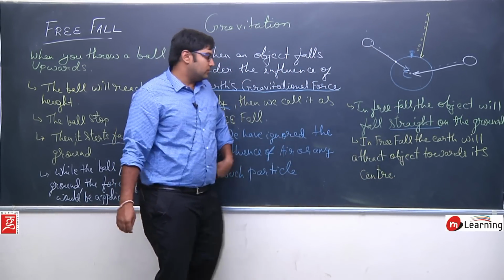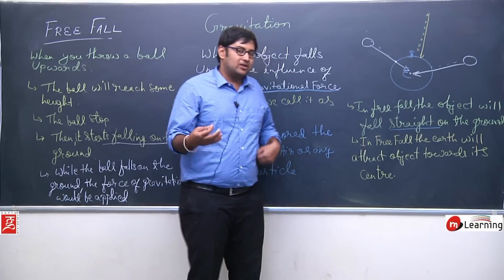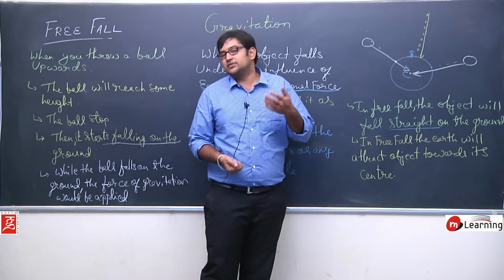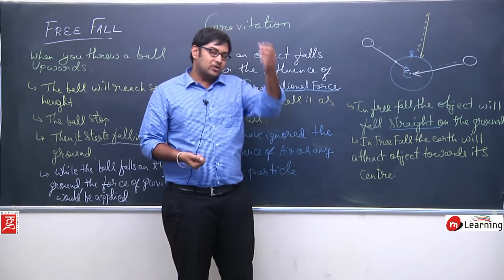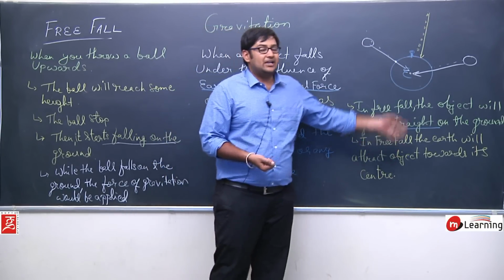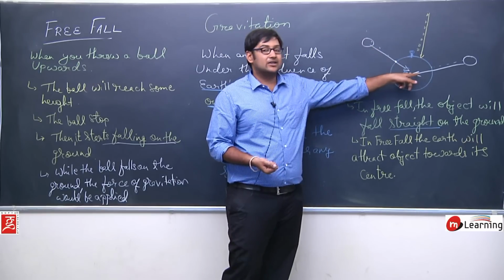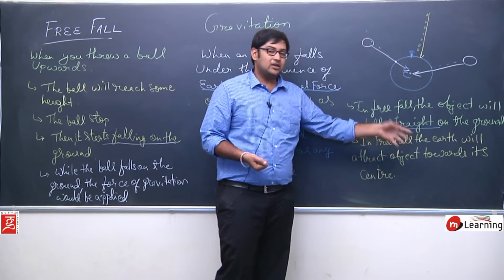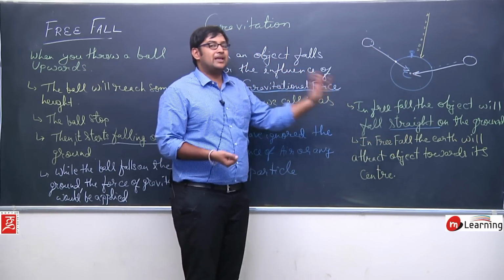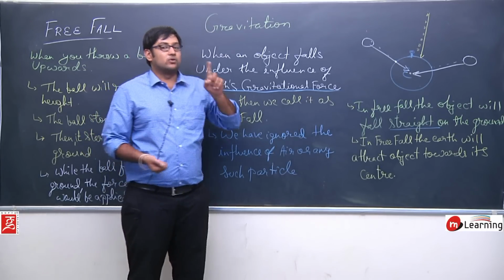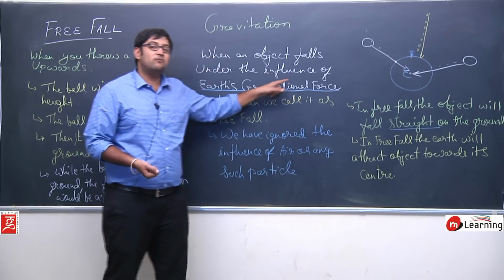So what we can understand from a free fall is that it is due only to the influence of the gravitational force. The object will fall straight down to the ground, its path would be straight. The reason is simple: the earth is attracting everything towards its center, and that's why this gravitational force will make the ball fall straight down to the ground. Now I am talking about a force, basically a gravitational force.